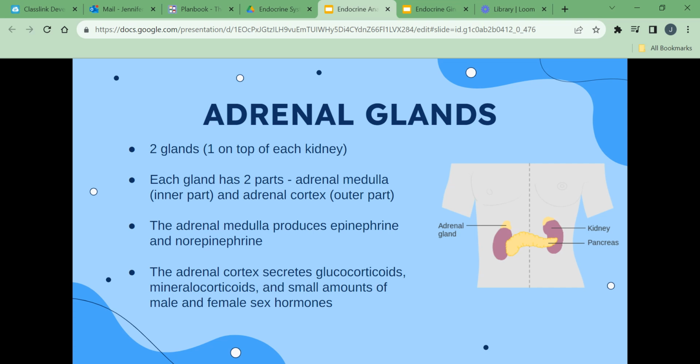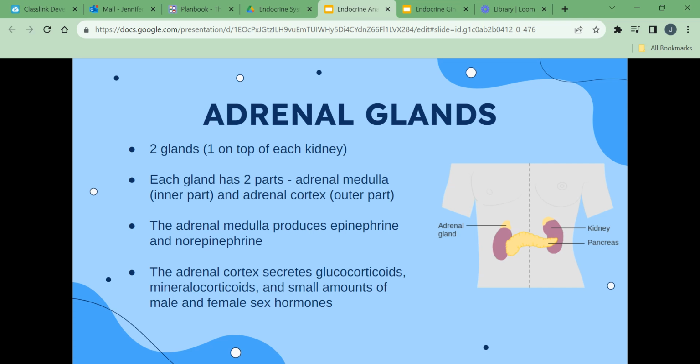The adrenal glands are located on top of each kidney. Each gland has two parts, the adrenal medulla, or the inner part, and the adrenal cortex, the outer part. The adrenal medulla is called the emergency gland of the body because it prepares us to cope with threatening situations. It produces epinephrine and norepinephrine. These stimulate the body to quickly produce energy during emergencies. It's the fight or flight response.